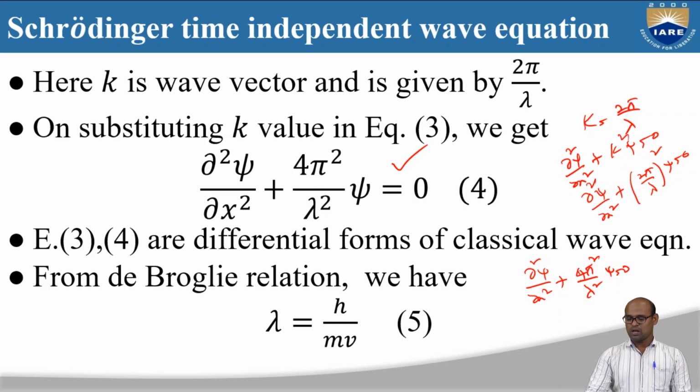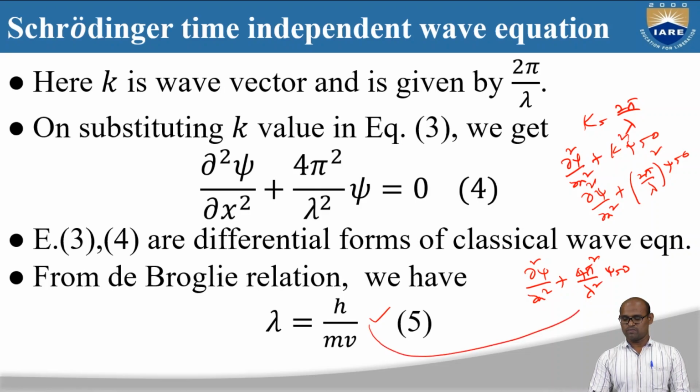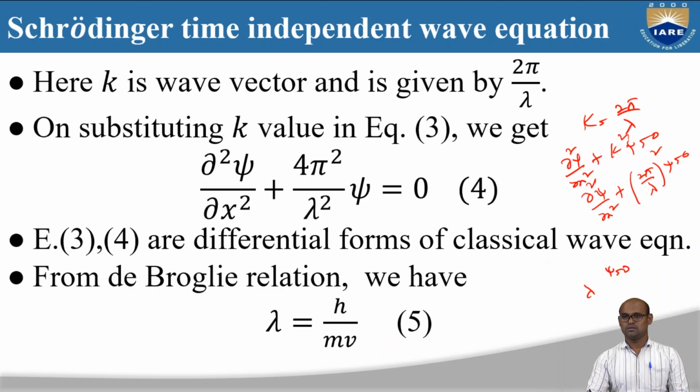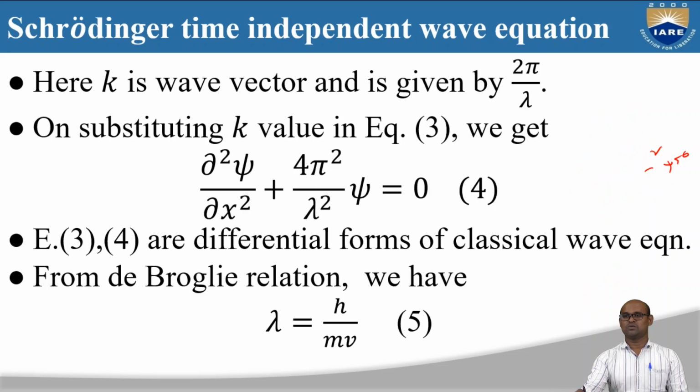Okay. So now we already know that the de Broglie wavelength lambda is equal to h by mv. So here we have lambda, and we are going to substitute lambda in this equation. Lambda is equal to h by mv. We are going to substitute this h by mv in equation 4, and then let us do that.